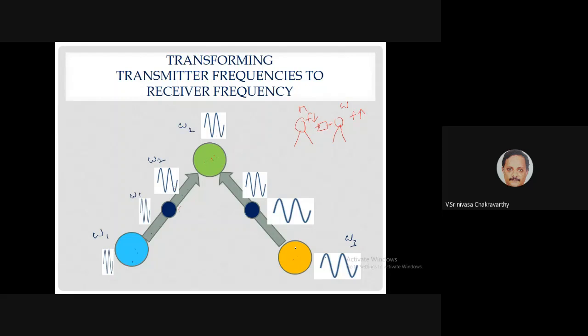Similarly, the omega 3 signal, which comes from this fellow, once it jumps this synapse, will get converted to omega 2, and that's what is heard by oscillator number 2. Right, now that will be quite beautiful.